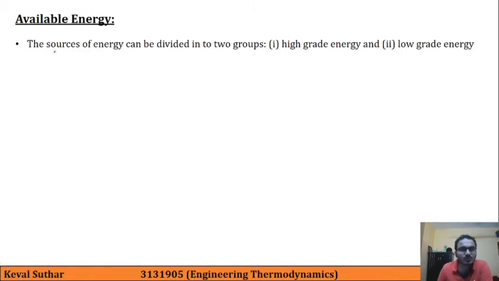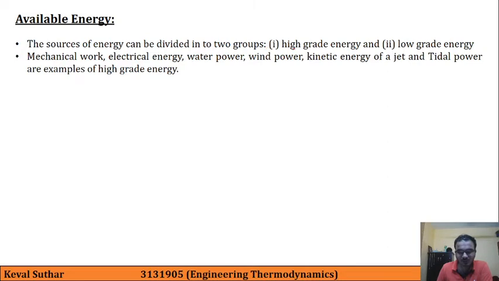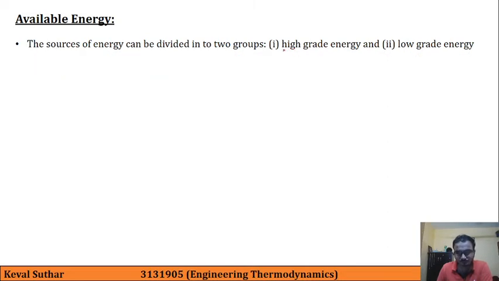The sources of energy can be divided into two groups. First is high grade energy and second is low grade energy. During our chapter on the second law of thermodynamics, we had a short discussion on these two things, that is, high grade energy and low grade energy. We will see them in detail in this chapter. So first of all, we will see the high grade energy.